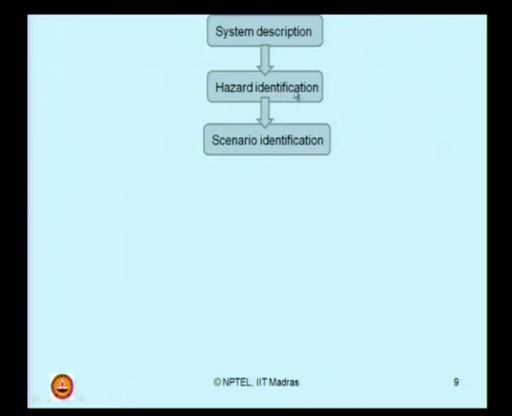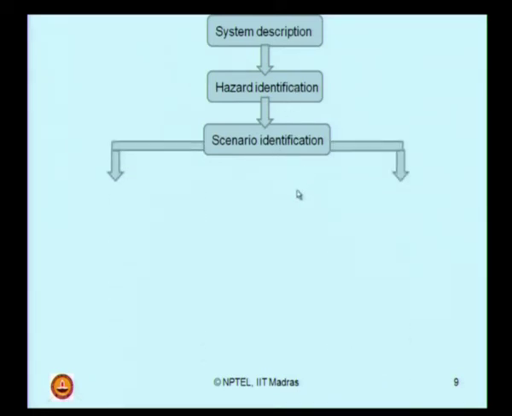What I have to do here is, for a given system description, first identify non-dependable hazardous scenarios. I identify those scenarios first which are not interdependent on each other. If one scenario is followed by the other, for example, fire temperature, at high temperature gas may catch fire, then there is a consequence of one scenario followed by the other. So, in a given system description, first try to identify independent scenarios.